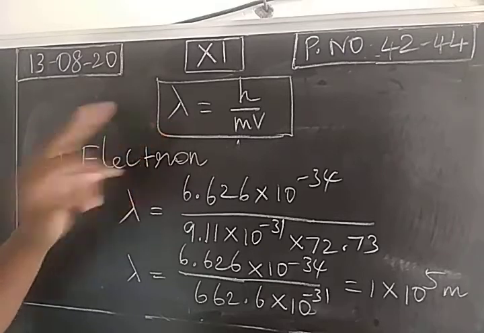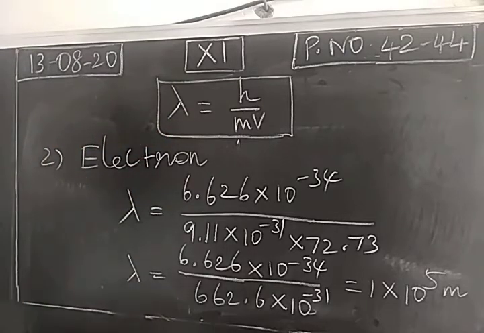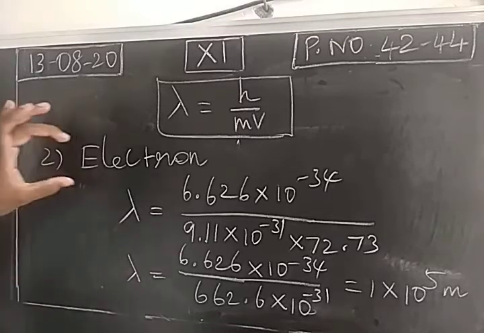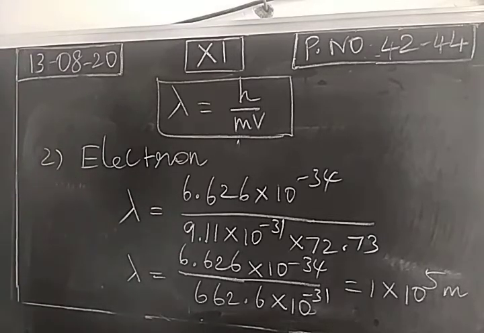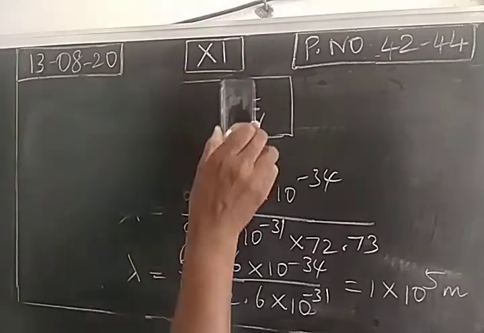So de Broglie's equation is relating two concepts, wave nature and particle nature of a micro level particle. So we have derived lambda is equal to h by mv as de Broglie's wavelength equation. This is highly significant for micro level particles only. So with this, de Broglie's concept is over.